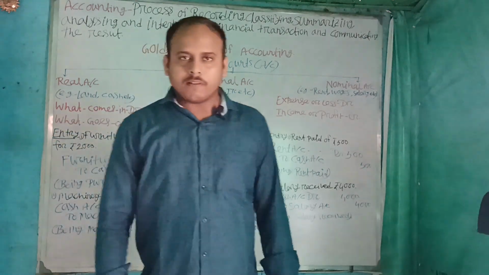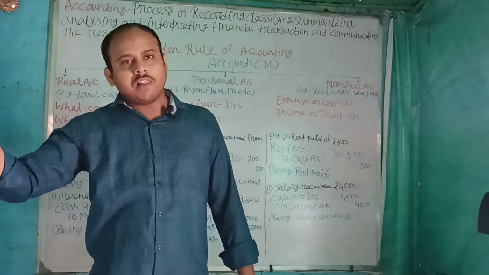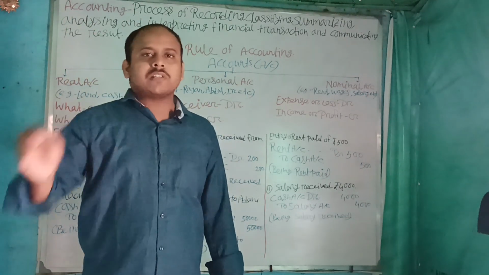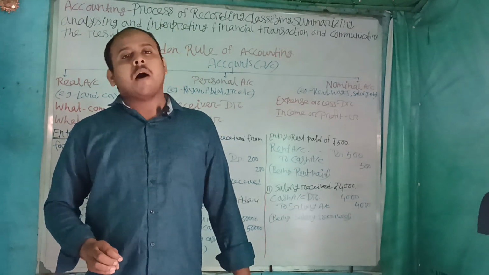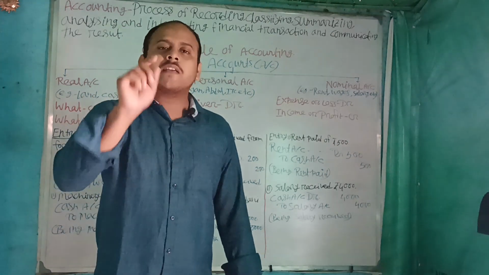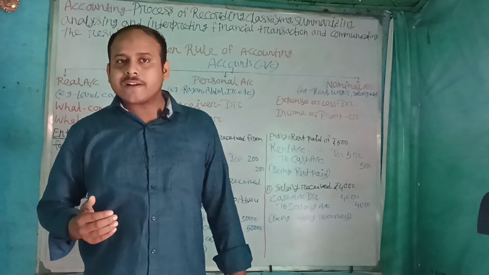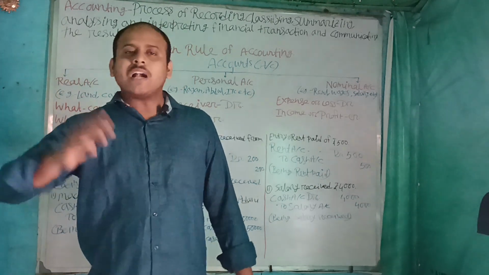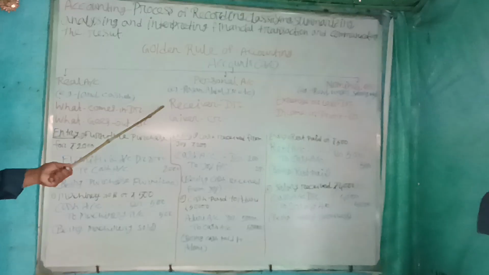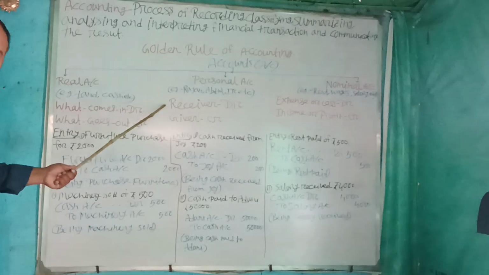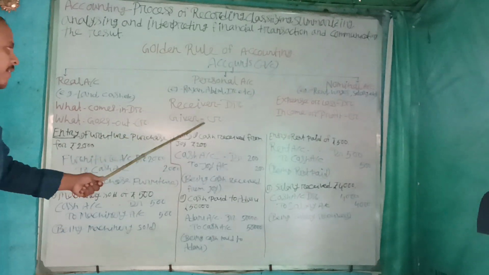In case of non-human beings, just like Adani Transport, Adani Enterprise, Tata Steel, Jindal Steel, ITC, Sonar Bangla, any kind of artificial name, we call a personal account. In case of a personal account, the receiver, who receives, we call debited. The giver, who gives, we call credited.